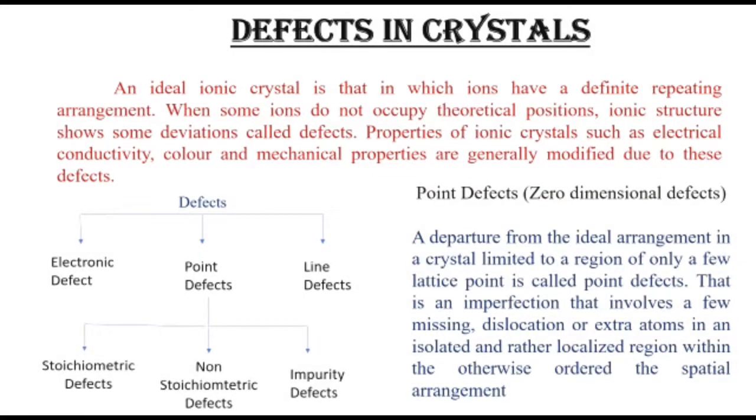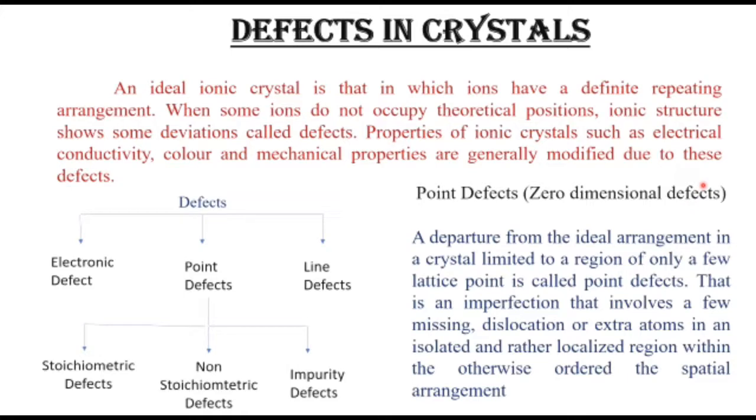Defects are classified into three: electronic defects, point defects and line defects. Point defects are also known as zero-dimensional defects because they depend on the lattice points or atoms. Line defects are one-dimensional defects. These include edge or screw dislocations. In this class we are going to discuss point defects, which are also known as zero-dimensional defects.